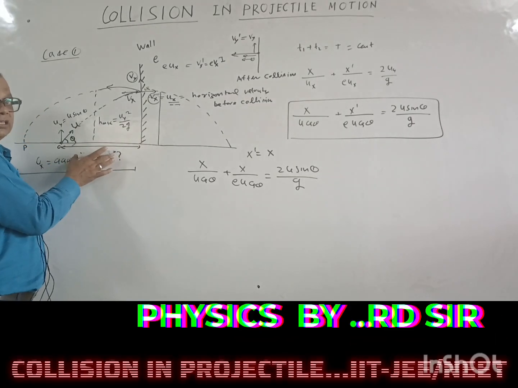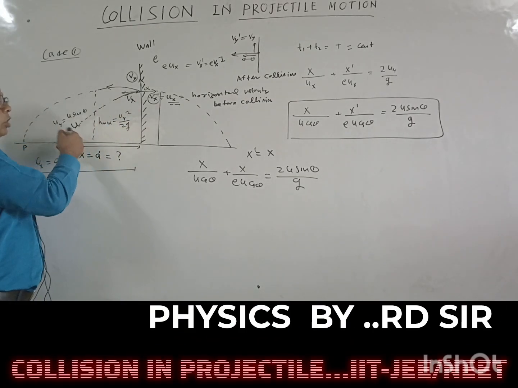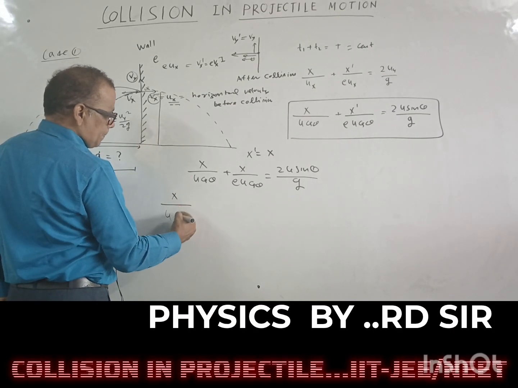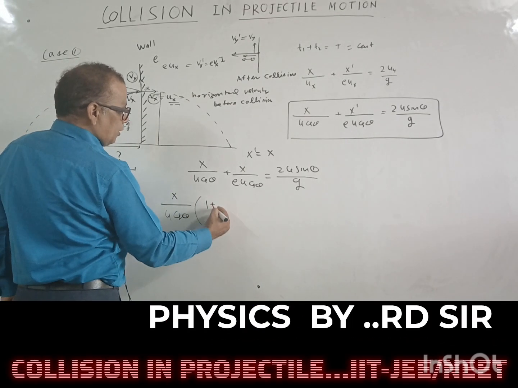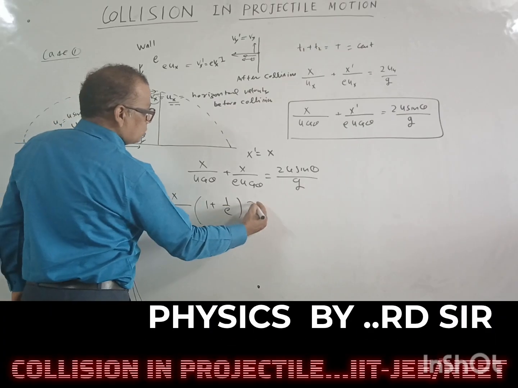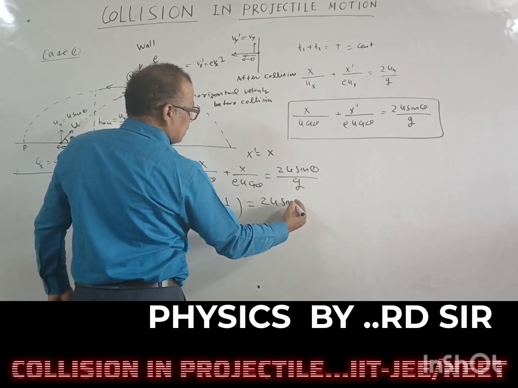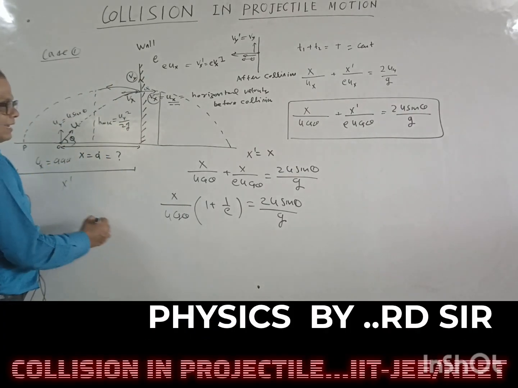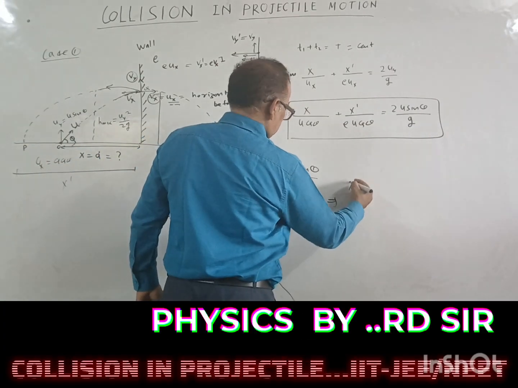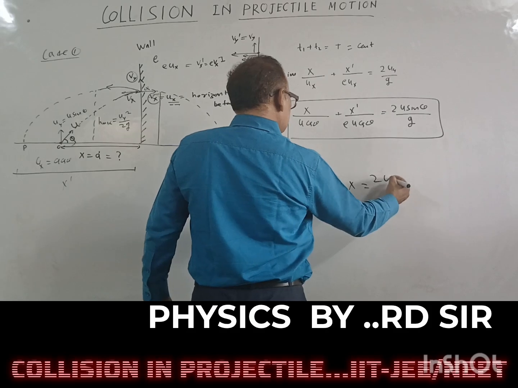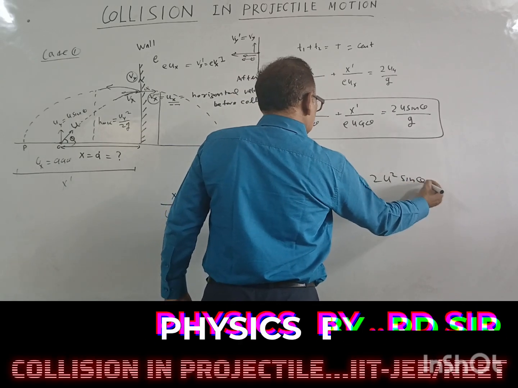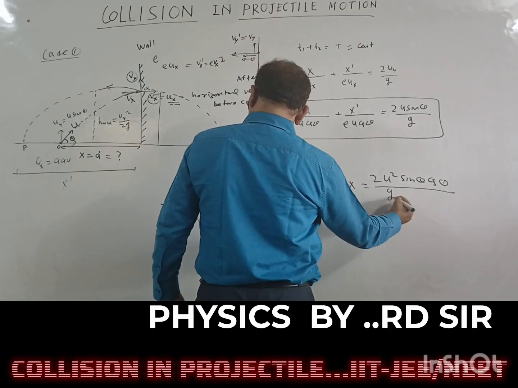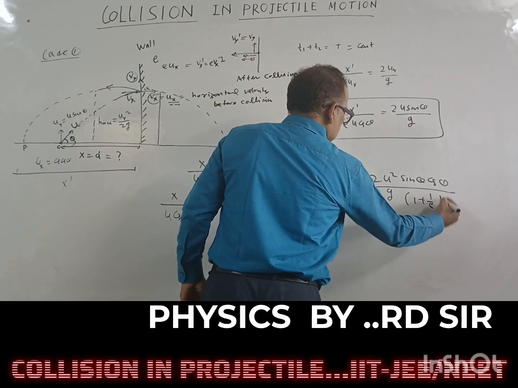What is the value of x, so that the particle returns to the original point? So we can find x: x times (1 plus 1 upon e) upon u cos theta is equal to 2u sin theta upon g. So solving this, we find x is equal to 2u square sin theta cos theta upon g times (1 plus e), okay.